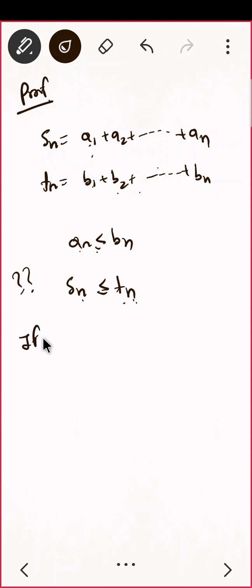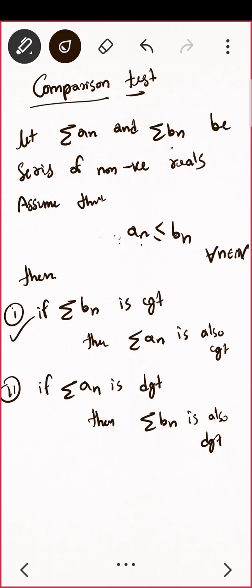If Tn is bounded, it implies Sn is bounded. Do you get that? If Tn is bounded, मतलब क्या, Tn monotonic increasing था, bounded भी हो गया. So if summation of Bn is convergent, then this is convergent. Do you see the proof of the first one? If summation of Bn is convergent, then this is also convergent.